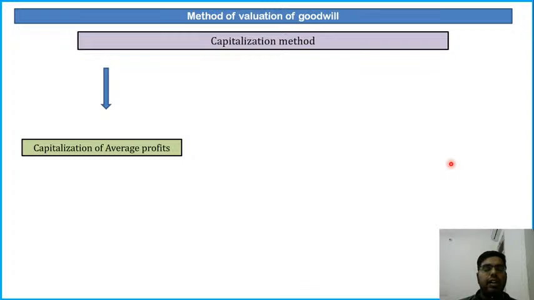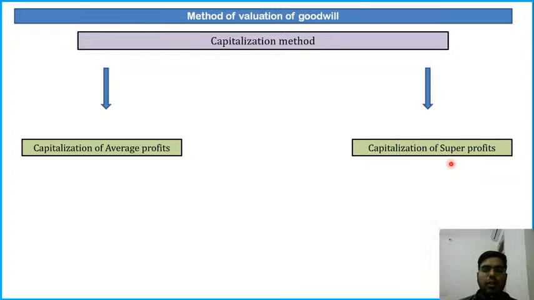So capitalization is divided into two types: capitalization of average profit and second is capitalization of super profits. Capitalization of super profits is very easy. Capitalization of average profit will require one or two steps.